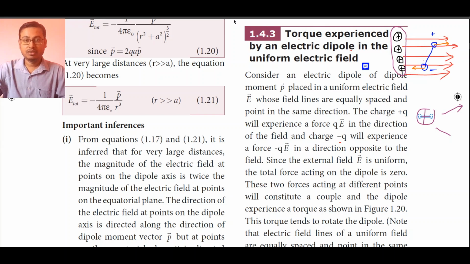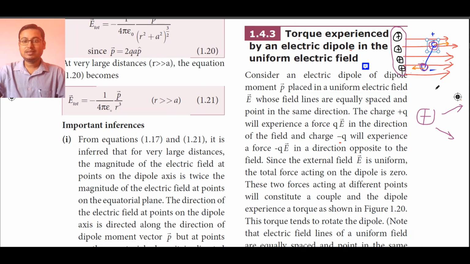Fine. On the screen you can see that this is the positive charge and this is the negative charge. We know very well that positive charges repel each other, and a positive and a negative charge attract each other.